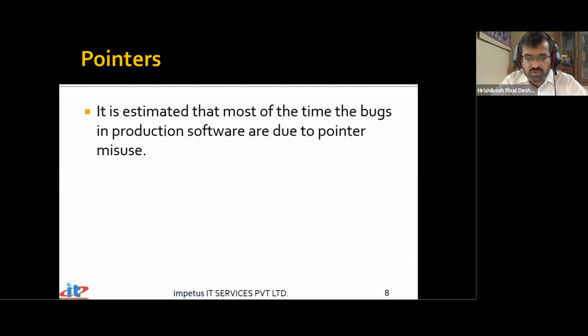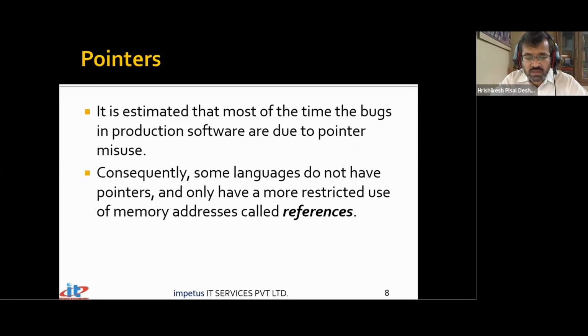It is estimated that most of the time the bugs in production software are due to pointer misuse. It's not because of pointers, it's because of misuse of pointers. We do not use the pointer concept perfectly, so the problems occur. Some languages do not have pointers, and they have more restricted versions of pointers like references. In C++, fortunately, we have both references as well as pointers. We have discussed references, and we understood that references were nothing but by default dereferenced pointers internally. The good thing about them is they could not point here and there. They were throughout their life pointing to the same memory location.